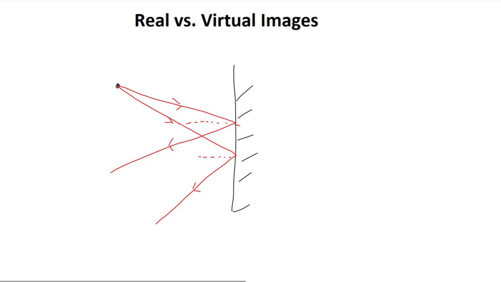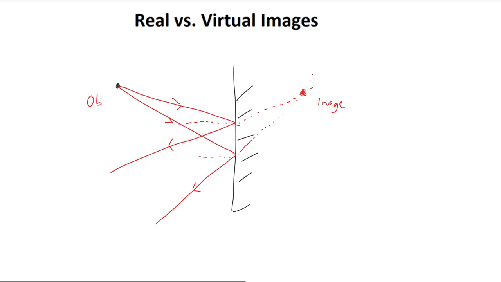Well, the actual image we would see is where these two light rays would meet. However, as you can see here, these two light rays seem to be diverging. They are getting further away from each other as we move further from the mirror. This means that, in a sense, these two light rays must hypothetically meet behind the mirror, as I have shown here. Therefore, the resulting image that we actually see is in fact behind the mirror.